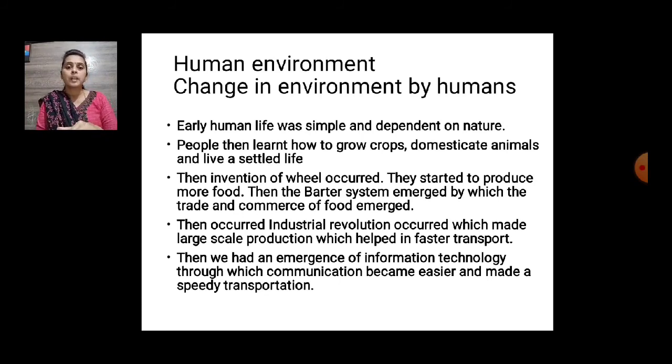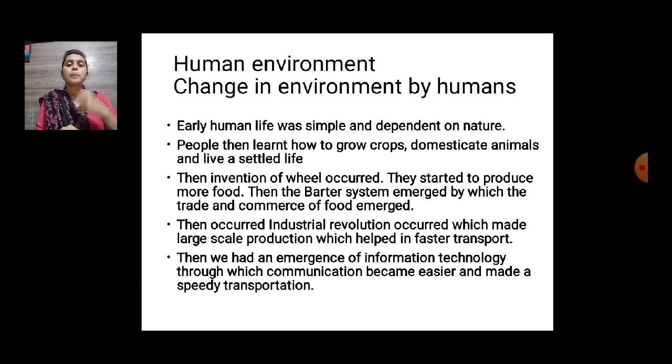Then occurred the Industrial Revolution. It happened in Europe, in the year 1700 और 70s के बीच में इंडस्ट्रियल रेवोल्यूशन होता है. Because of the invention of the wheel and all, many equipments arrived, and because of the machinery and all, more and more new products are easily made. Okay, that is industrial production.